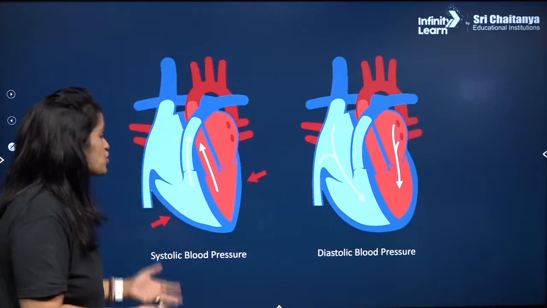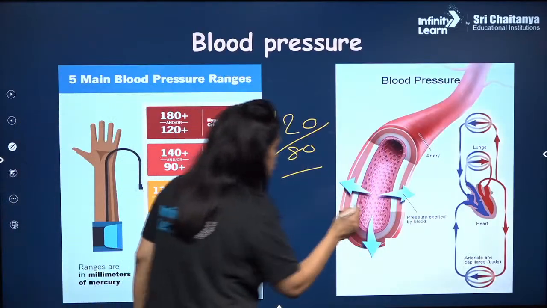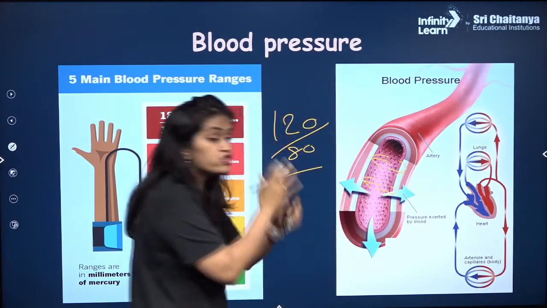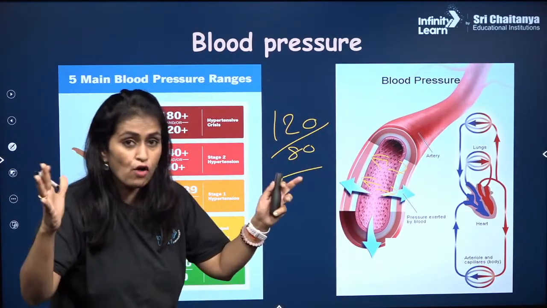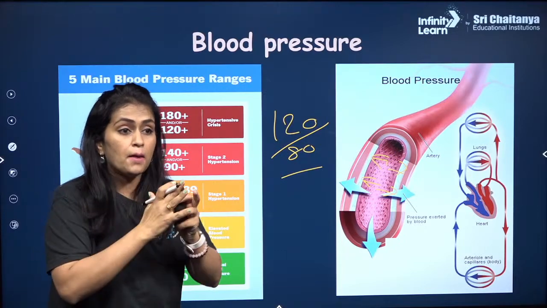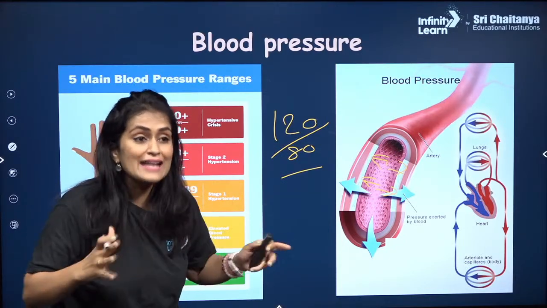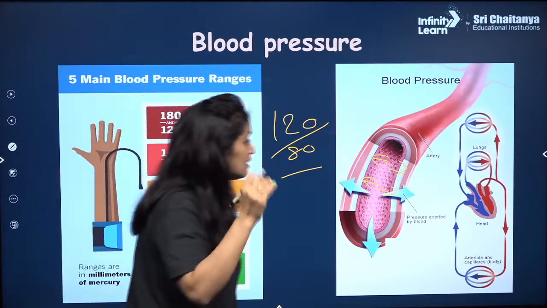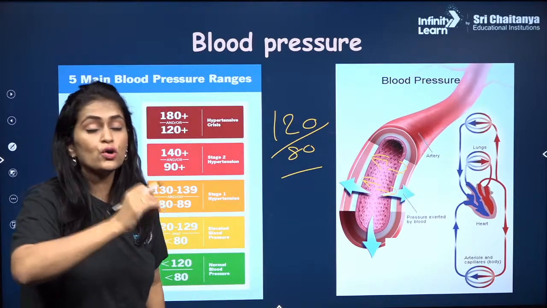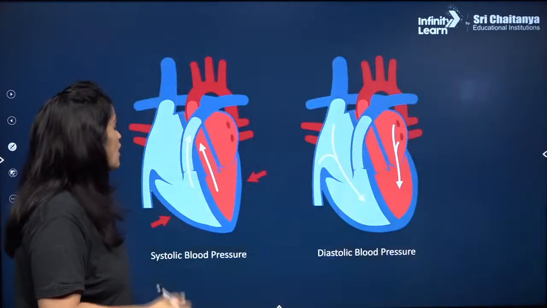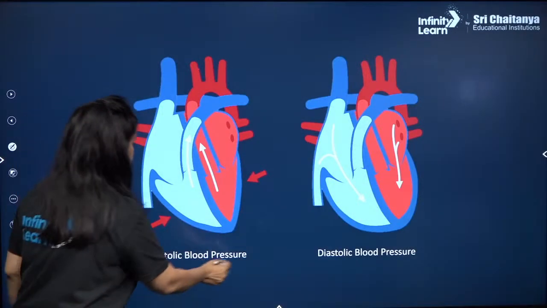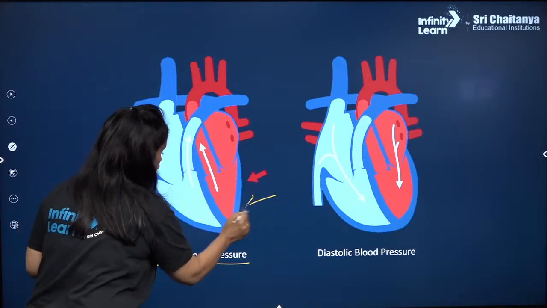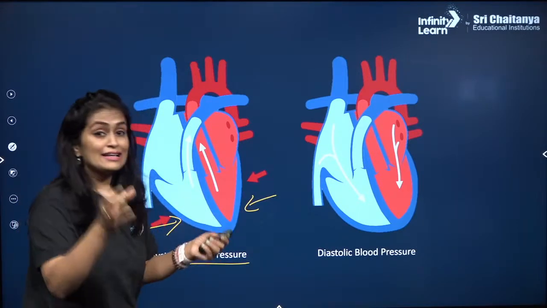The blood pressure is nothing but the pressure exerted by blood on the walls of the artery. Artery के wall में जितना blood pressure डालेगा, that is blood pressure. हाँ जी, and this is due to the systole and diastole. Now what is systolic and diastolic pressure? Systolic pressure is when your heart is getting squeezed.